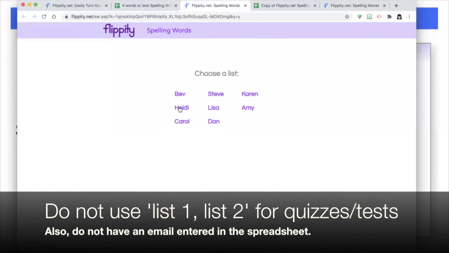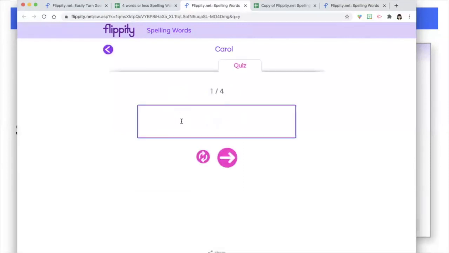But I've made mine personal and put in names. So Carol. Spell. Proton. A proton has a positive charge. Proton. So I have the word typed because I have this in quiz mode only. Atom. The smallest part of an element is an atom. Atom.